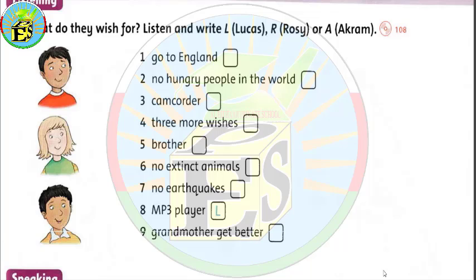Number 3. I'm Akram. This is difficult because I want so many things. My first wish is to go to England one day to visit my pen pal. I've never been to England, so it would be really exciting. My second wish is for nobody in the world to be hungry. I want everyone to have enough food. And my last wish is easy. My last wish is to have 3 more wishes.